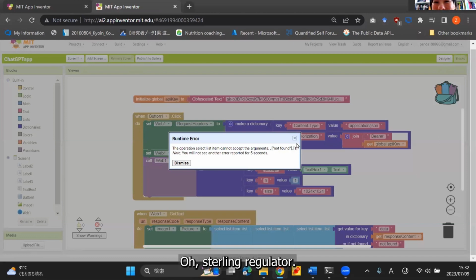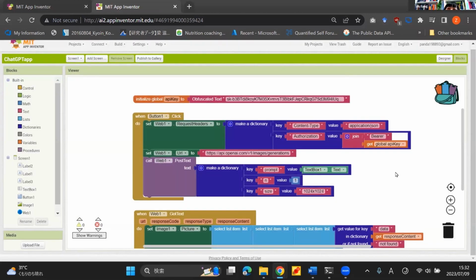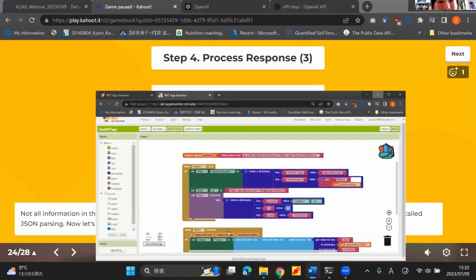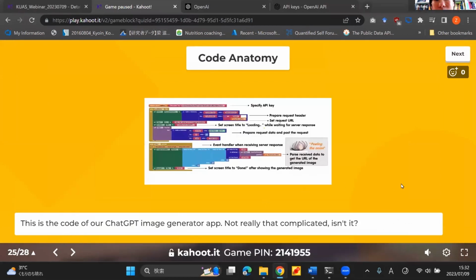Oh, we're still getting an error. All right, we're running out of time. I'm sorry, we ended up debugging, but I can spend maybe 10 minutes later on debugging and show you the intended results, because we still have several slides to go through.